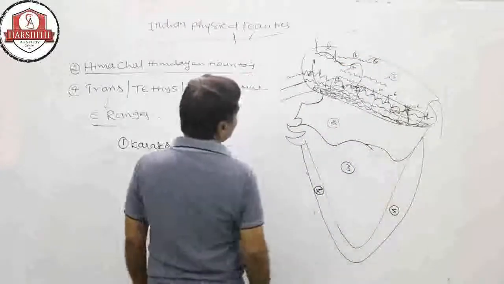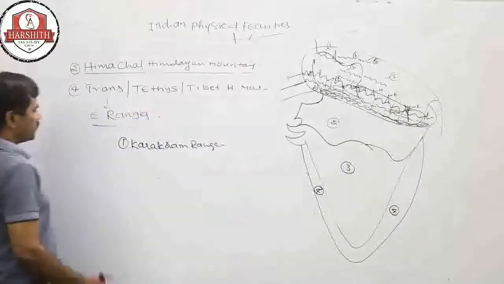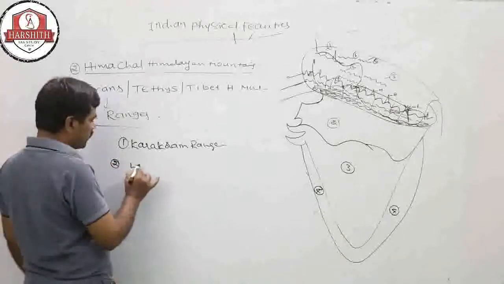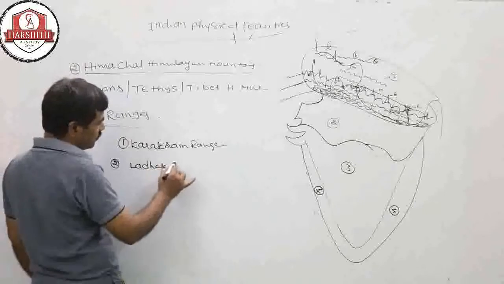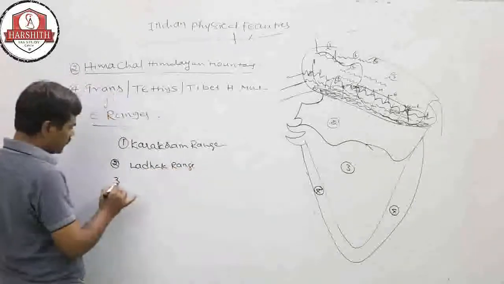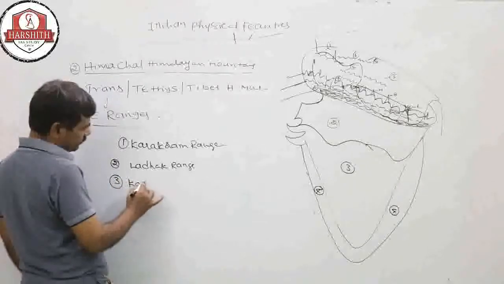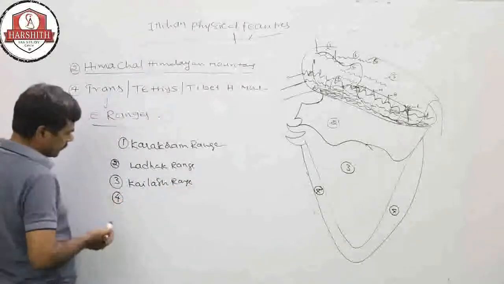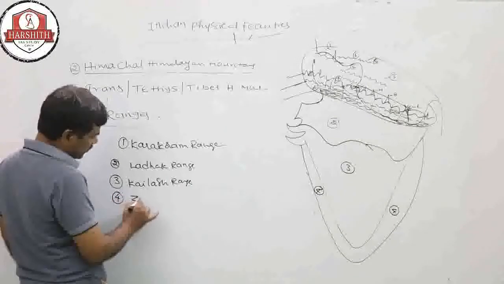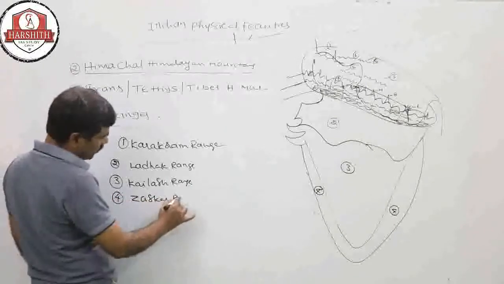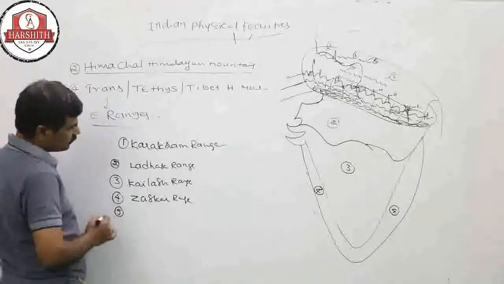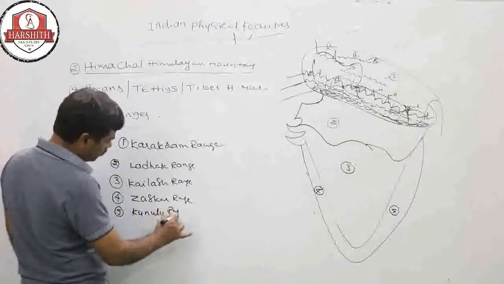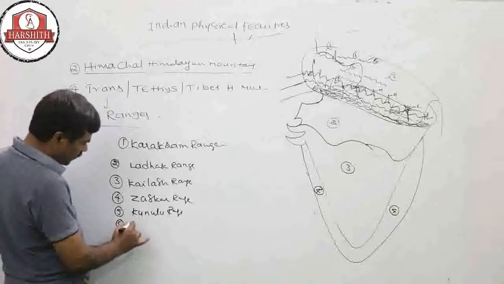These are the important ranges in the Trans-Himalayas: the Karakoram range, second the Ladakh range, third the Kailash range, fourth the Jaskar range, fifth the Kunulun range, sixth the Pamir range.